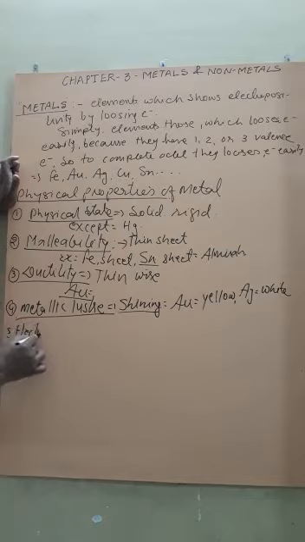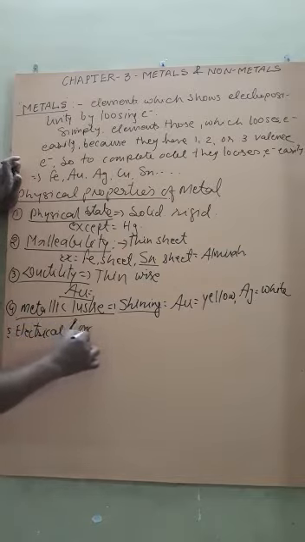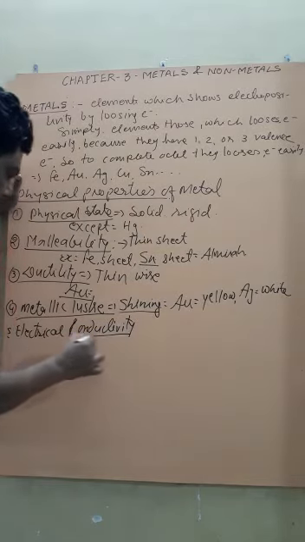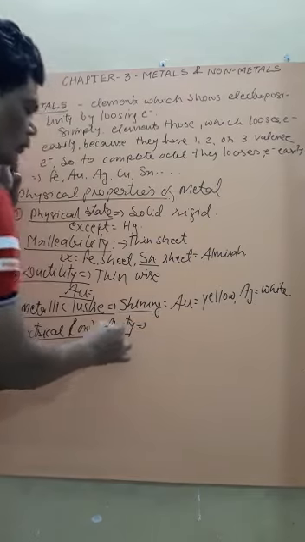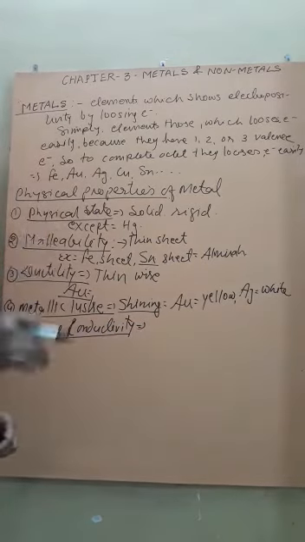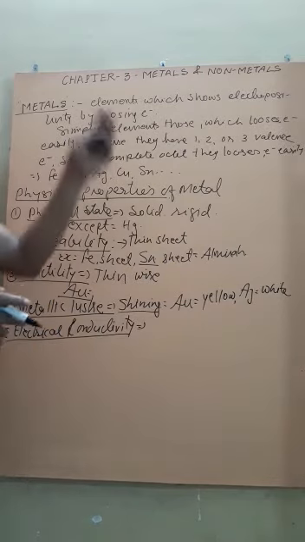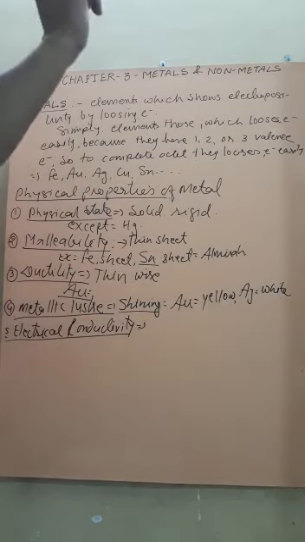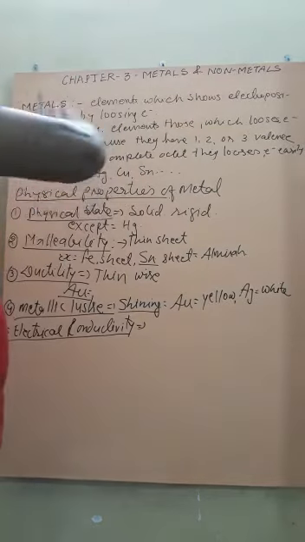electrical conductivity. Now students, it is a very important property. Electrical conductivity means the ability of any element to pass electric current through it when the electric current is supplied. Like here, that tube light is glowing. Why is it glowing? Because we switch on the switch and the electric current flows.